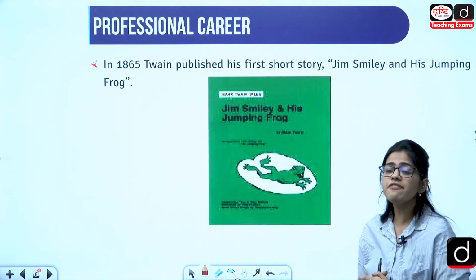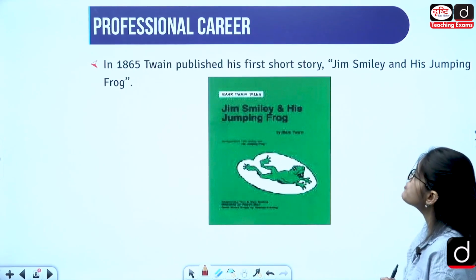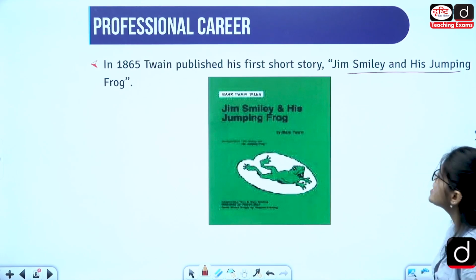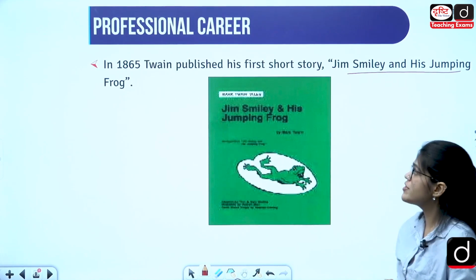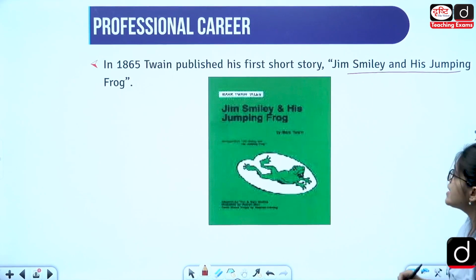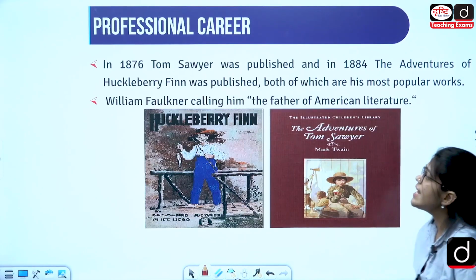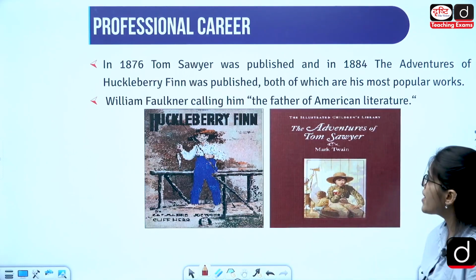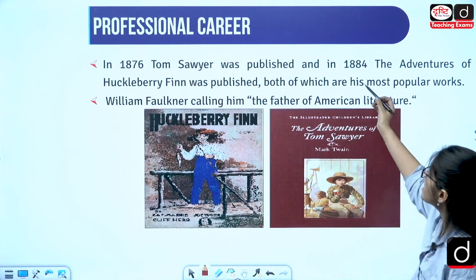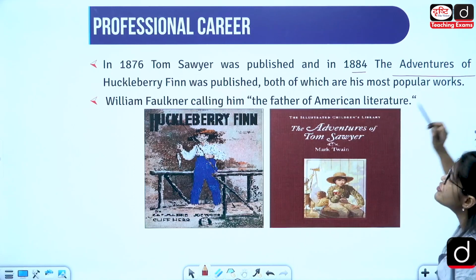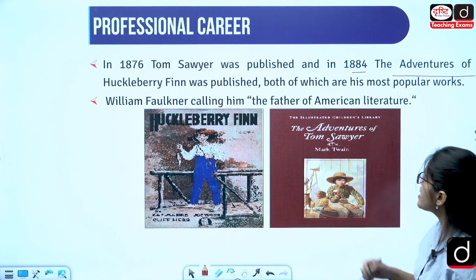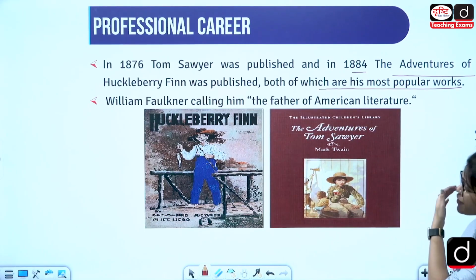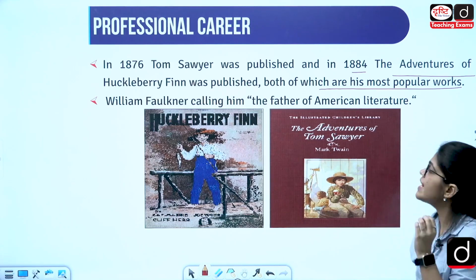In 1865, Mark Twain published the first short story that he is famous for, called Jim Smiley and His Jumping Frog. Then in 1876, he wrote one of the most important works that he is famous for, Tom Sawyer. And in 1884, he wrote The Adventures of Huckleberry Finn. Both are among the most important and popular works that he has written. Firstly, we have The Adventures of Tom Sawyer coming out in 1876.